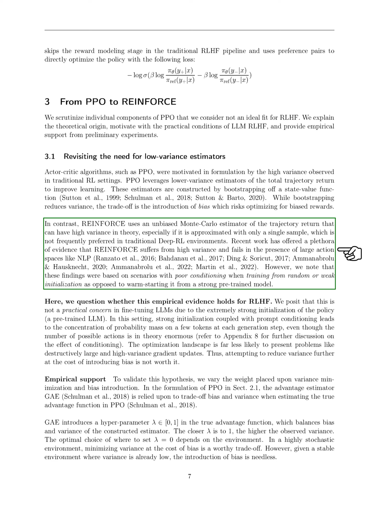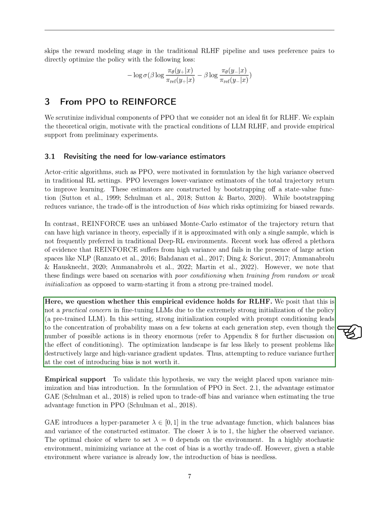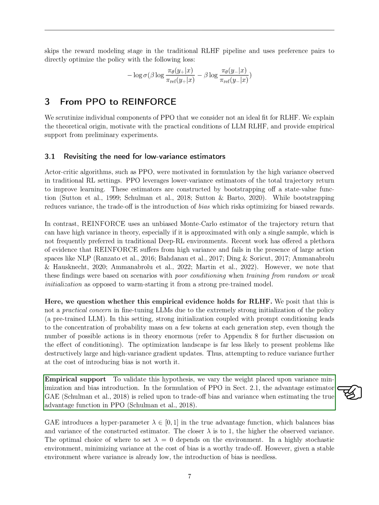However, these studies were based on scenarios with poor initial conditions, unlike the strong starting point provided by a pre-trained large language model. In such a scenario, the strong initialization and prompt conditioning concentrate the probability mass on a few tokens at each generation step, reducing the likelihood of encountering problems like large, high-variance gradient updates. Therefore, we argue that further reducing variance at the expense of introducing bias is unnecessary in the context of fine-tuning large language models. To support our hypothesis, we experimented with varying the emphasis on minimizing variance versus introducing bias.